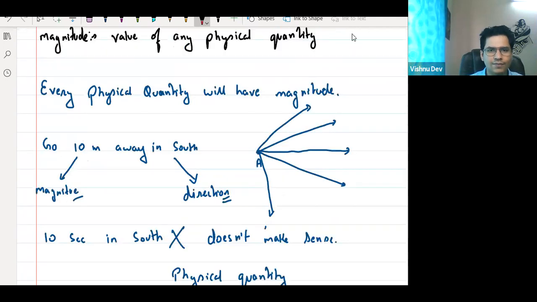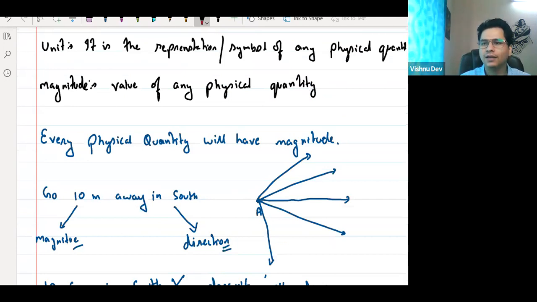ठीक है? Now, as the definition says, any quantity that can be observed or measured. भाई तो measurement के लिए कुछ ना कुछ तो use करोगे ना तुम? Can you go to a milk shop and just say, give me milk?